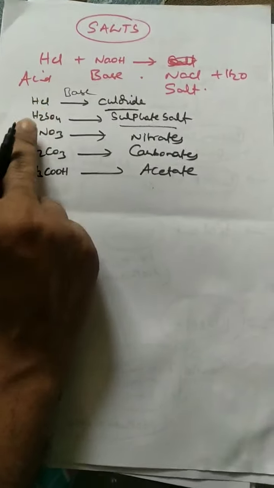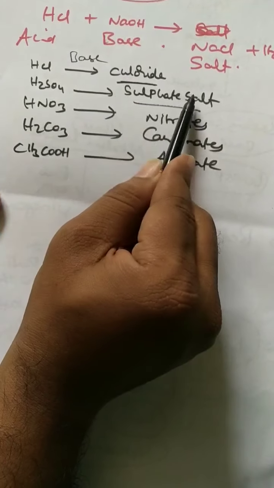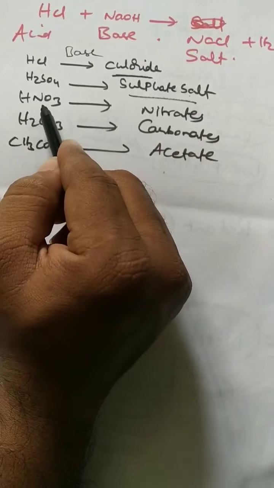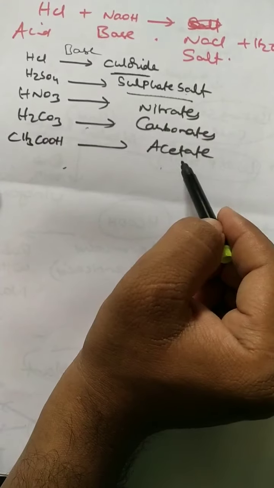So when an acid reacts with a base to form salt and water, if you treat HCl with a base, chloride salts are formed. Sulfuric acid forms sulfate salts. Nitric acid forms nitrates. Carbonic acid forms carbonates. Acetic acid forms acetates.